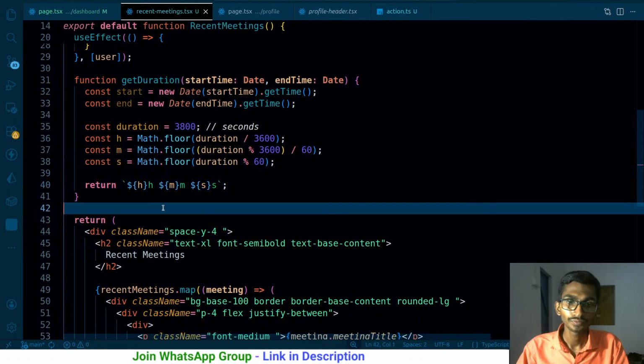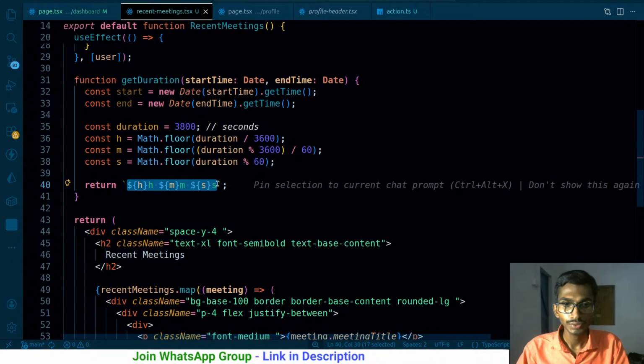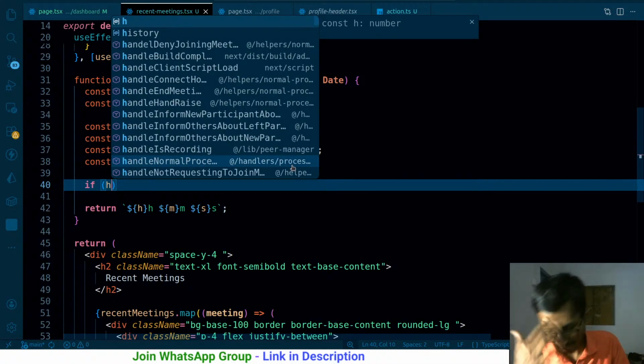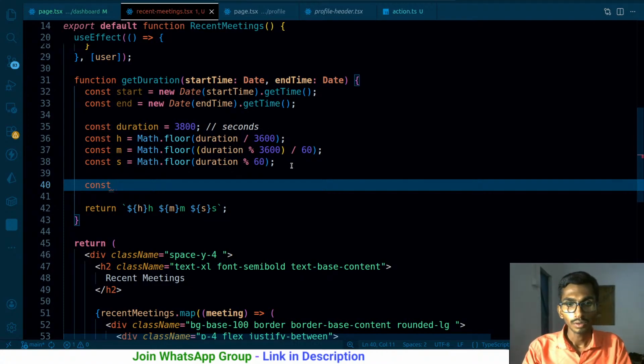Another thing I have to do here is return the values conditionally. const time is going to be equal to: if I have the hour, in that case I'm going to show all of these things like this.